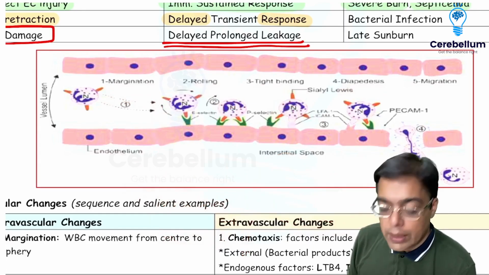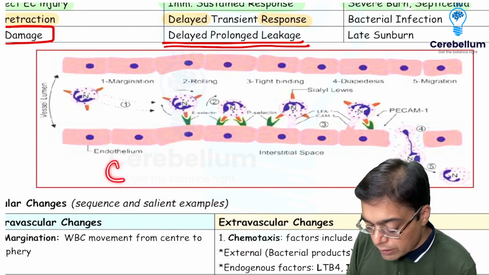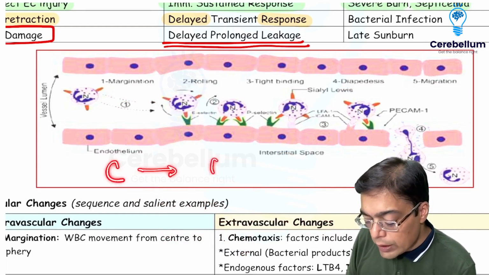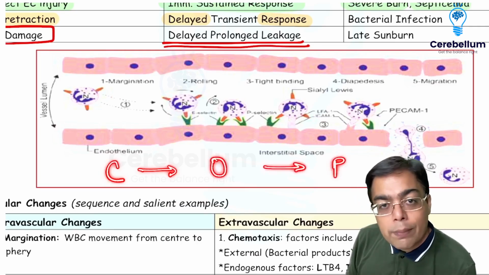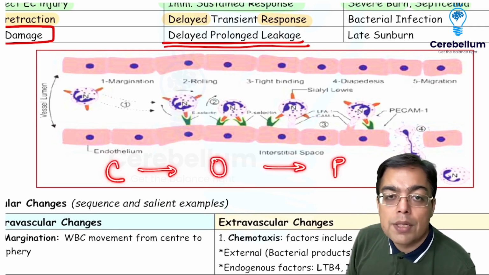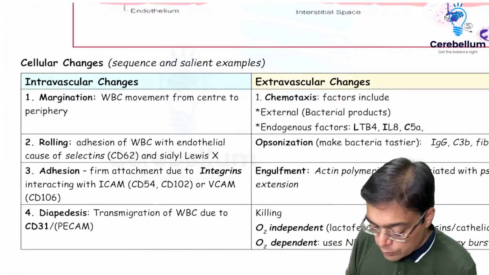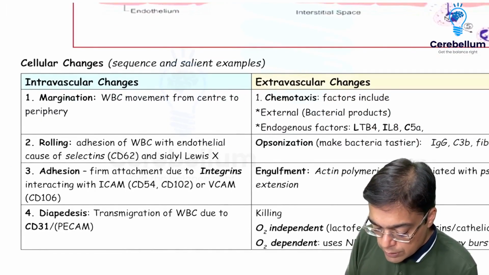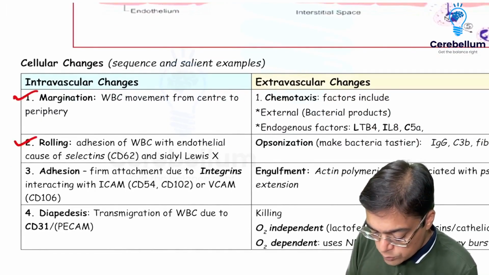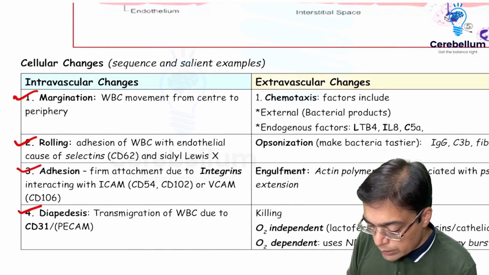Now having a look at what exactly is going to be seen outside the vessel. So you're going to be having the presence of chemotaxis, you are having opsonization and you are going to be having phagocytosis. So MRAT-COP, that's what we remember, is going to be the sequence of the cellular changes. Now let's just have a look at the different kinds of salient features as you would be asked in the exam. So this was about margination, rolling is what we talked about, adhesion is what I made a mention of already, and diapedesis is what I made a mention of.